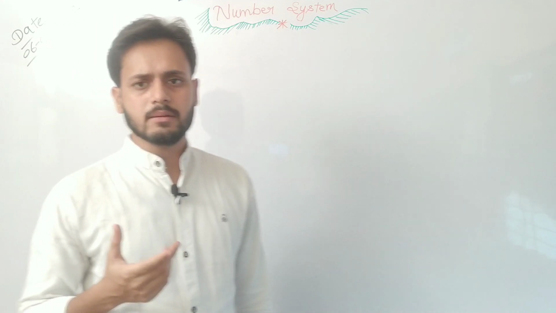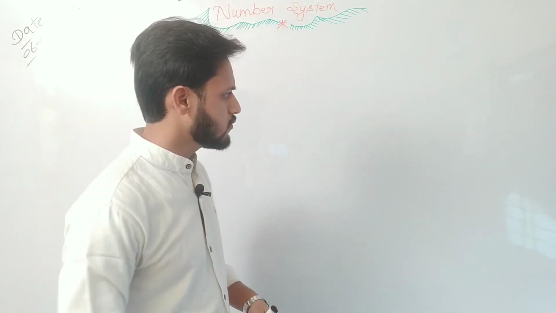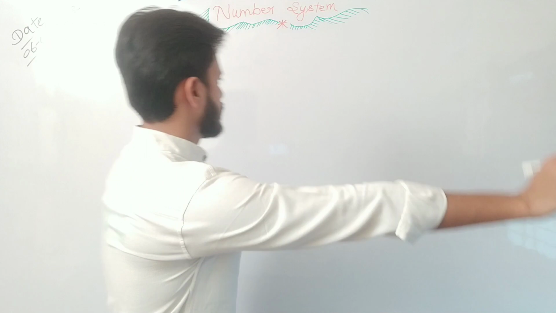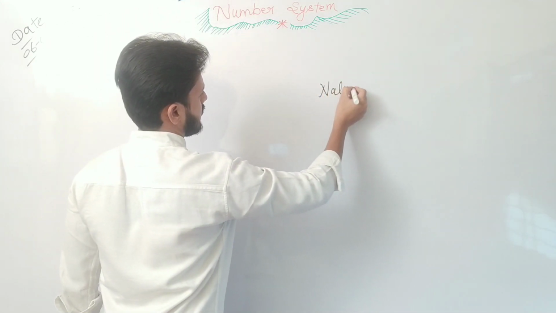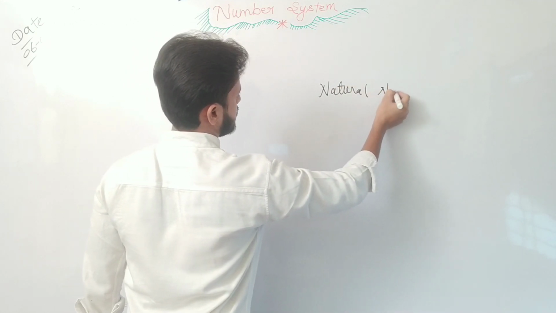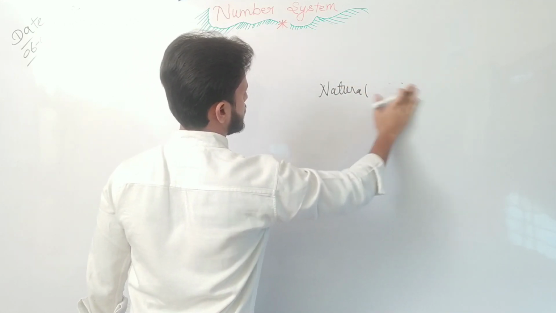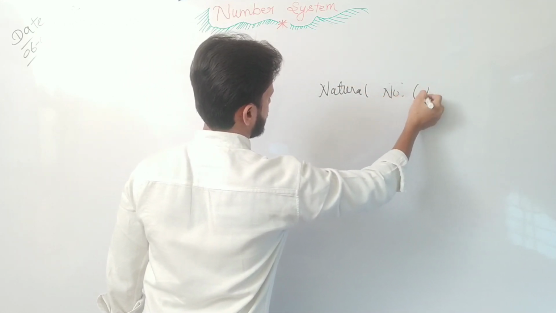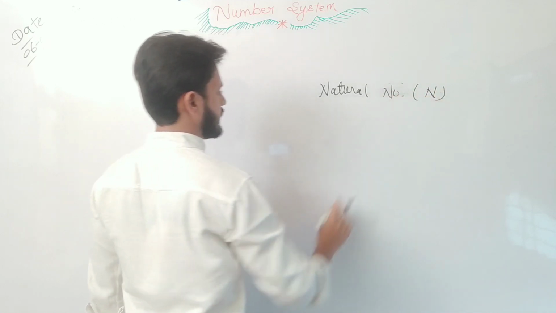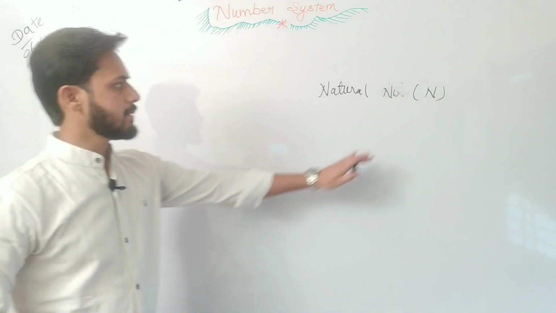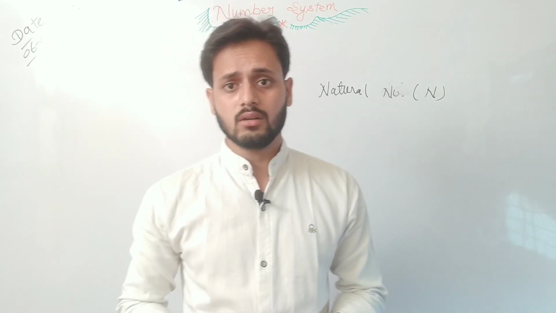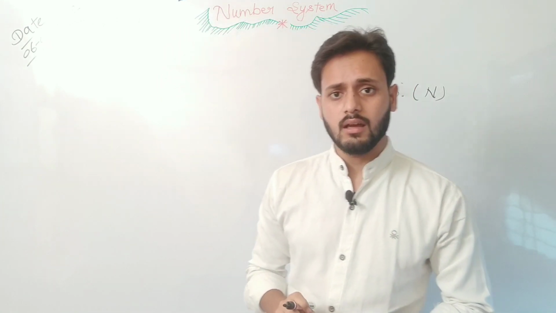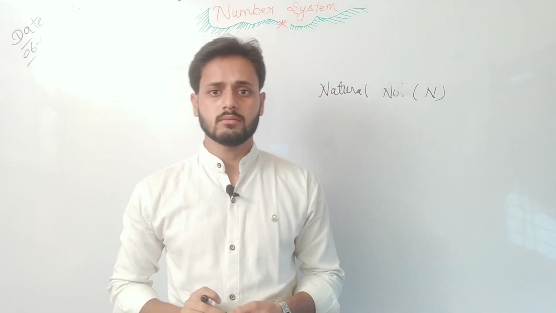The first type of number is the natural number. Natural numbers are denoted by the capital N. So this is the natural number. What is a natural number? It is a small doubt, but each and every student should know what a natural number is.